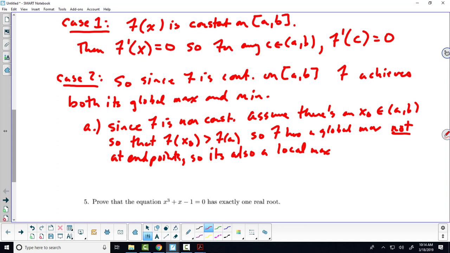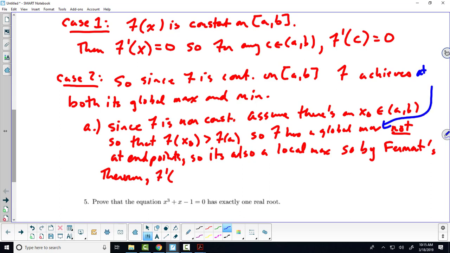So by Fermat's, f has a global max at x equals c.